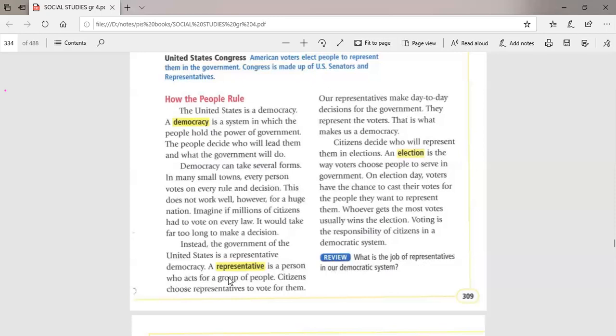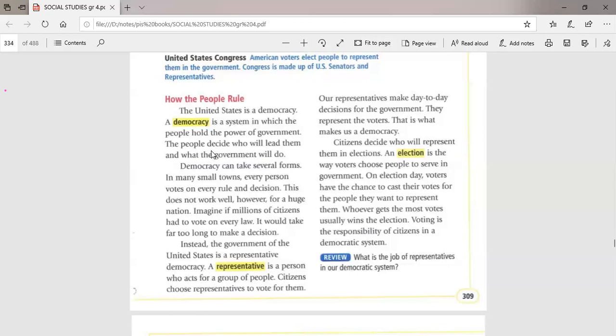The representative of Chicago will speak and act instead of the people who live in Chicago. The representative of New York will speak and act instead of the people who live in New York. Because, guys, of course, it's impossible that every person in Chicago will say his opinion about any action.